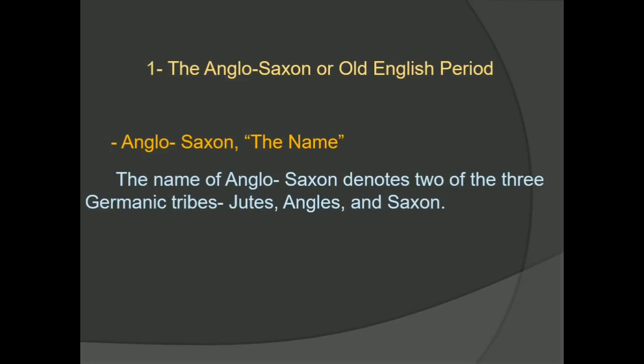The Angles were the most numerous of the conquering tribes, and from them the new home was called England. Gradually it changed and became first Englaland and then England. So when we see English, it may be derived from England, and England derived from Angle, and so on. This is the origin of the name Anglo-Saxon or Old English period.